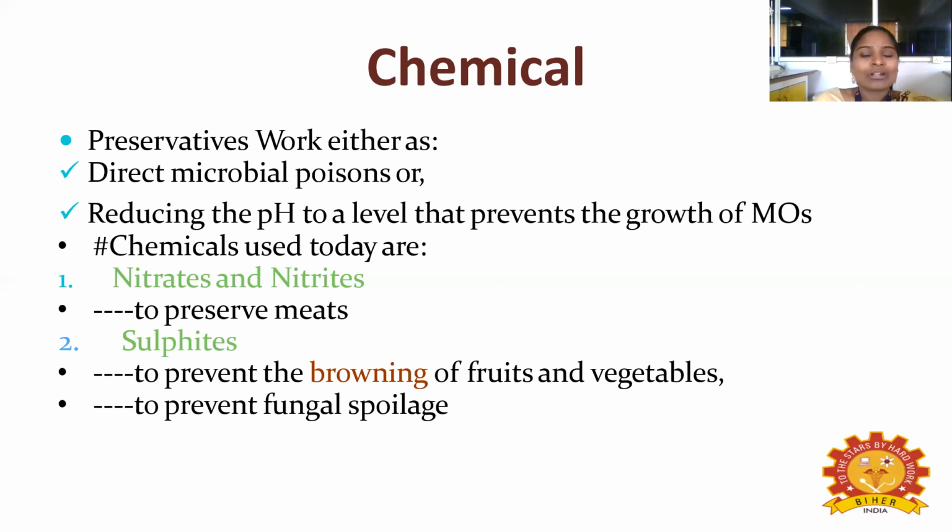So these are some of the chemicals used today. I mentioned only two chemicals here, nitrate and nitrite, and another one is sulfite. Nitrate and nitrite are used to preserve the meat. Sulfite is used to prevent the browning of fruits and vegetables and to prevent fungal spoilage. So these are two techniques: one is physical, another is chemical. Freezing, canning, drying, irradiation, everything comes under physical. Chemical means we use a chemical to kill the microorganism or prevent its growth.